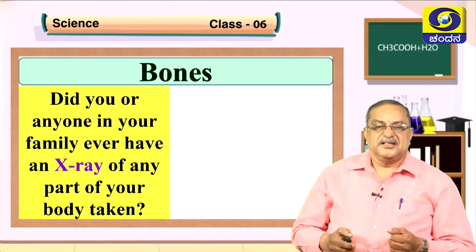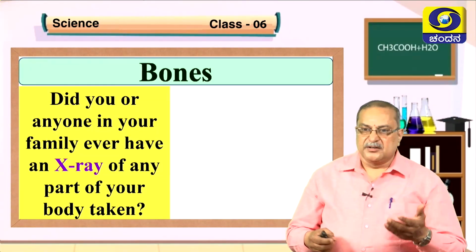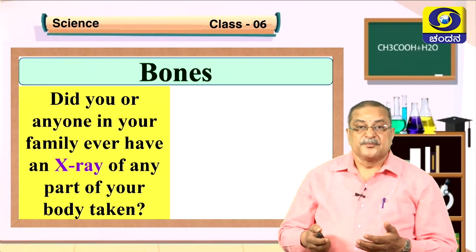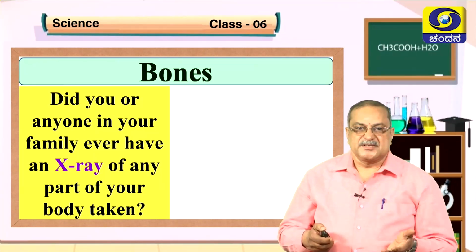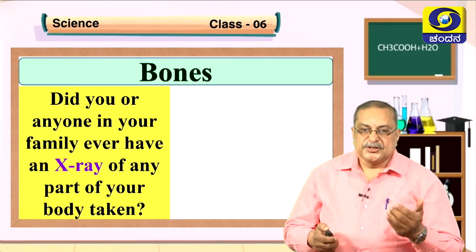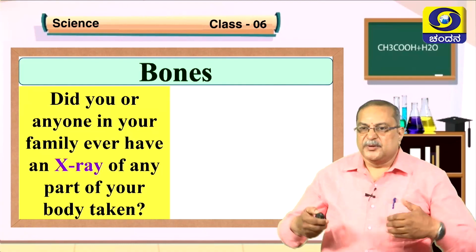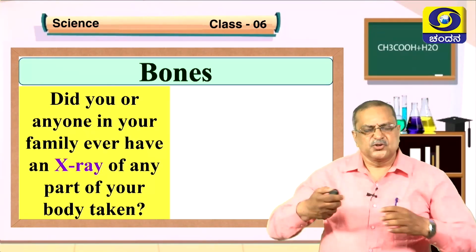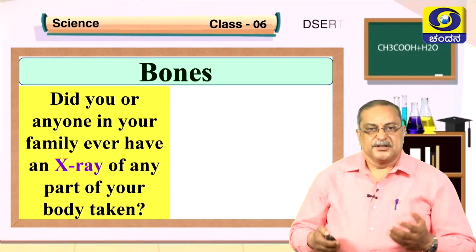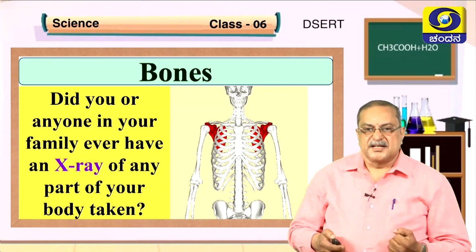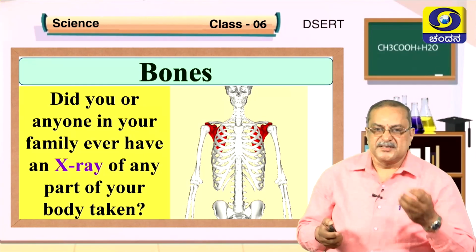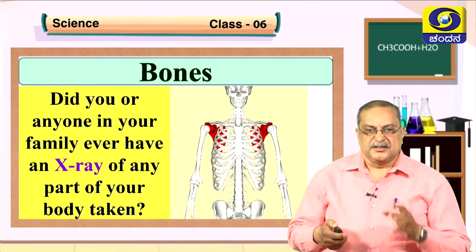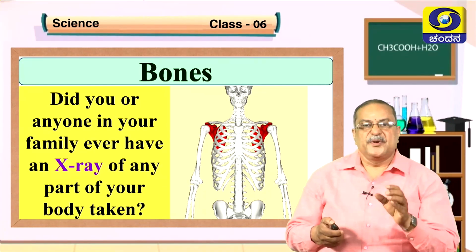Children, have you seen an X-ray of your family or your friends or someone in the hospital? They might have taken it for some purposes. So you might have seen that one. An X-ray of any part of your body, it may be the legs, hands, head, eyes. So many parts of the body they are going to take mainly. So this is the skeletal part. You can see the joints also in that one, and the type, structure, shape of the bones.